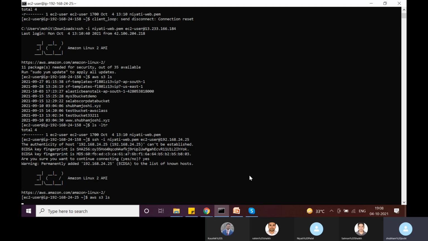what I'm trying to say is that we already know that there are three ways of interacting with AWS: one is through the AWS Management Console, another through the AWS CLI, and the third through the AWS SDKs. No matter which mode you use to interact with AWS services, essentially we are making API calls to different AWS services, and each AWS service has an API endpoint.